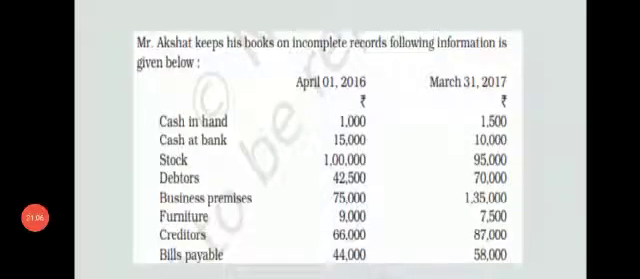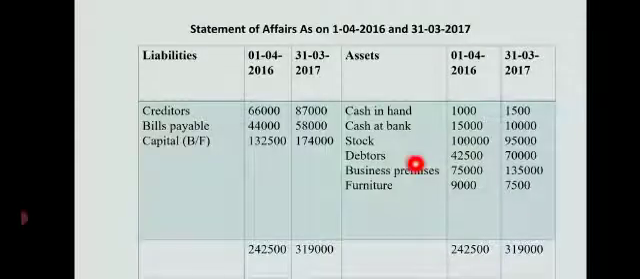Furniture 9,000, 7,500. Creditors 66,000. Till furniture all are assets, so they will go to the asset side of the statement of affairs. Depending upon the date, you are supposed to write specifically at the beginning as well as at the end. So till furniture you are supposed to write it at the asset side. So cash in hand, cash at bank, stock, debtors, business premises, furniture. Right.